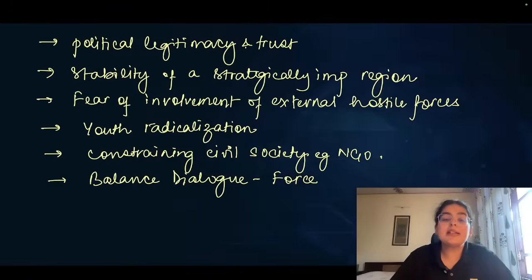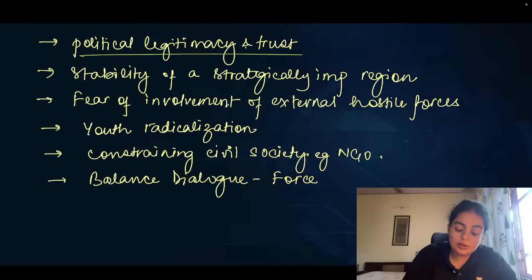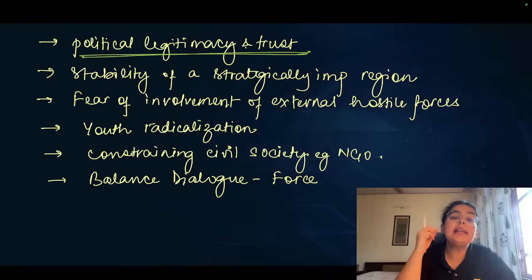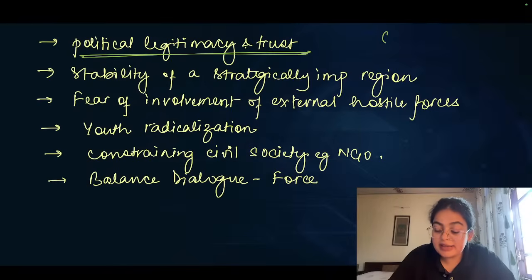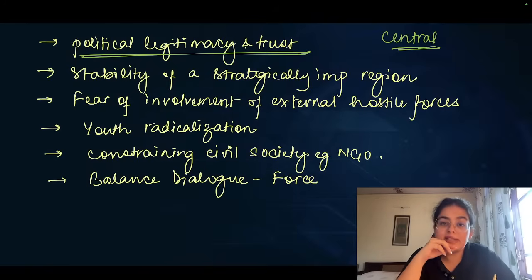Now, let's understand what are the problems at stake. The first problem at stake is associated with political legitimacy. The problem is relating to political legitimacy and trust. What does that mean? This means that if you are dealing with citizens of the country, as the central government, it is absolutely important to ensure the least amount of force as much as possible. Isn't that the case?